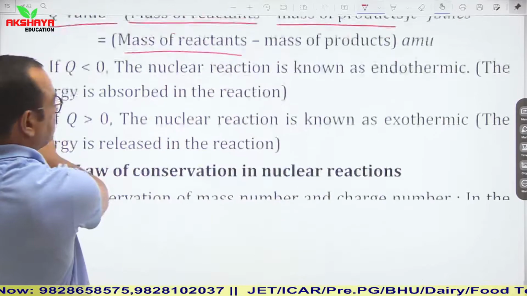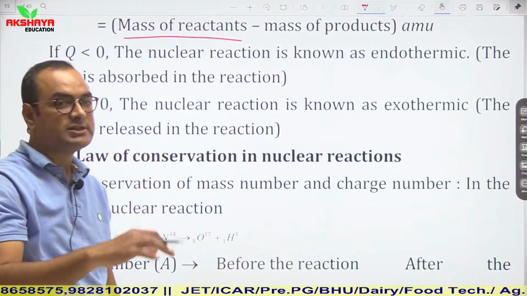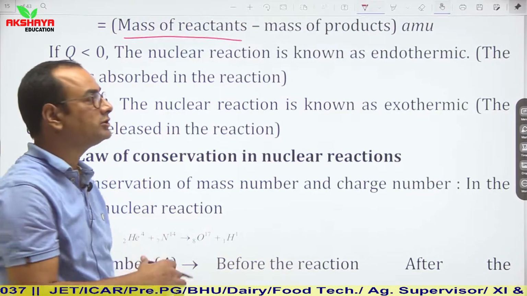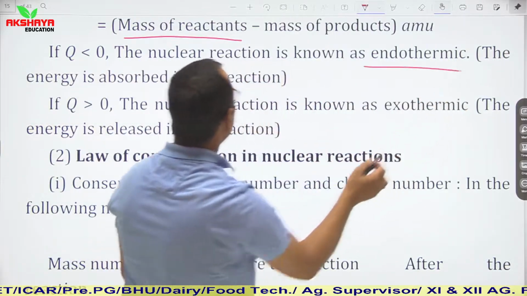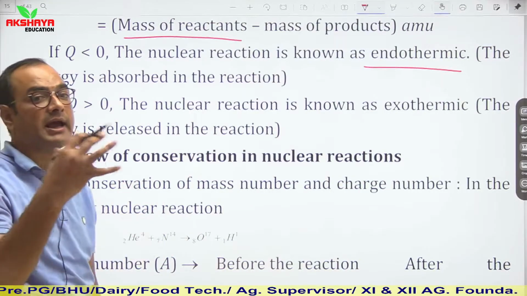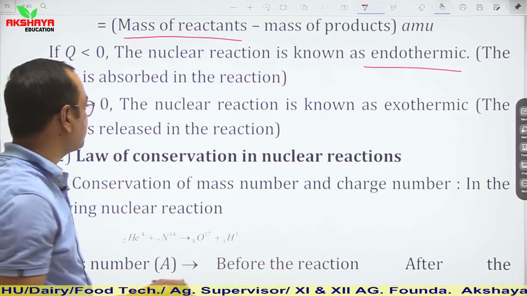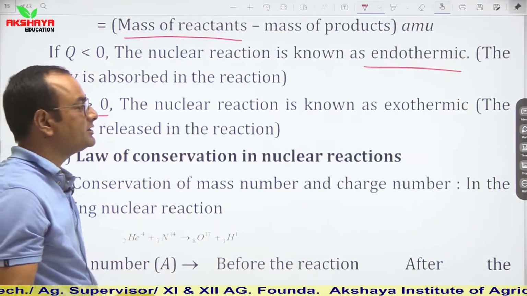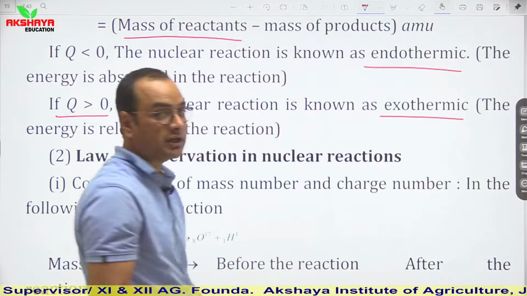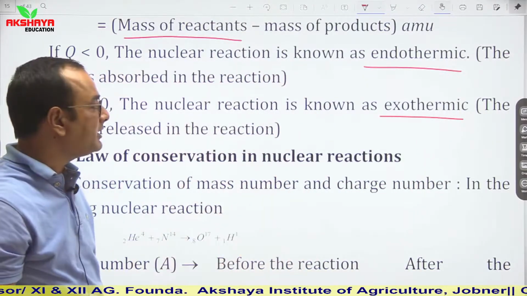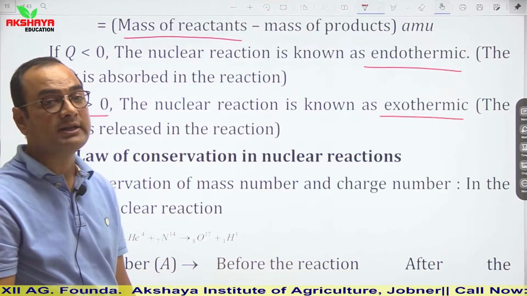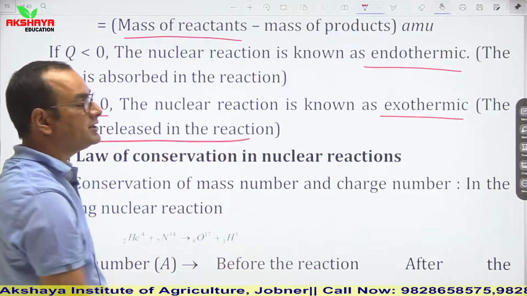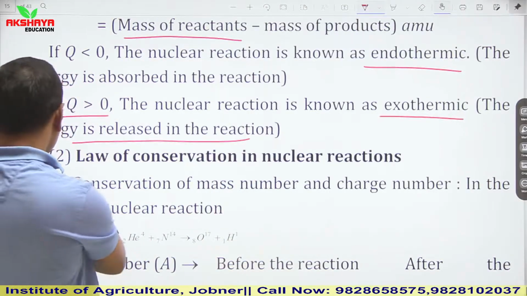If Q is less than 0, it means this nuclear reaction is of the endothermic type. It means energy is being absorbed. And if Q is greater than 0, then such a type of nuclear reaction is known as exothermic. Exothermic means it is going to emit some amount of energy, or we can say that it is releasing some amount of energy. So some amount of energy is released in such reactions.